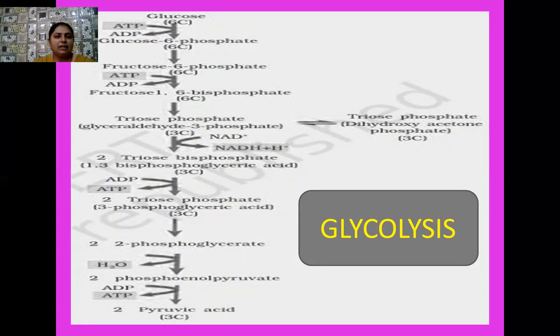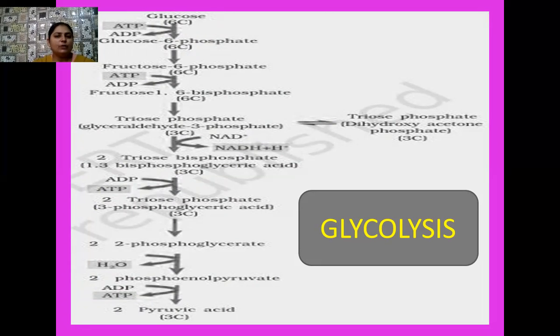Both of these are 3-carbon compounds, and they are interconvertible to each other. So whether it is glyceraldehyde 3-phosphate or dihydroxyacetone phosphate, any of them later changes into 1,3-bisphosphoglyceric acid by utilizing one molecule of NAD, and NADH2 is formed by its reduction.